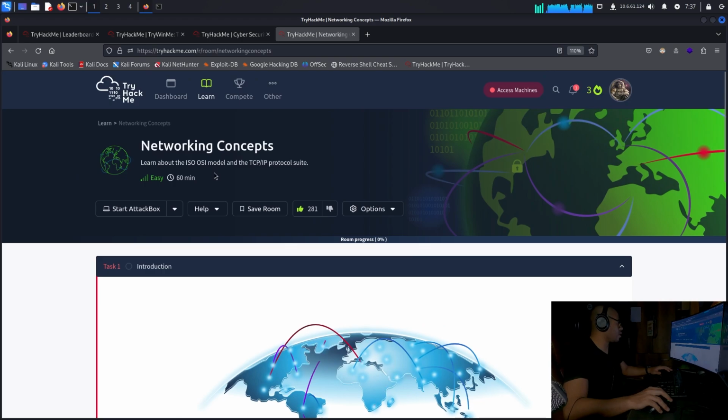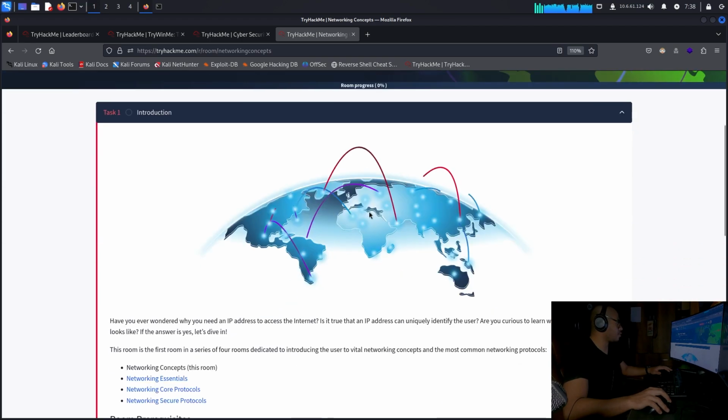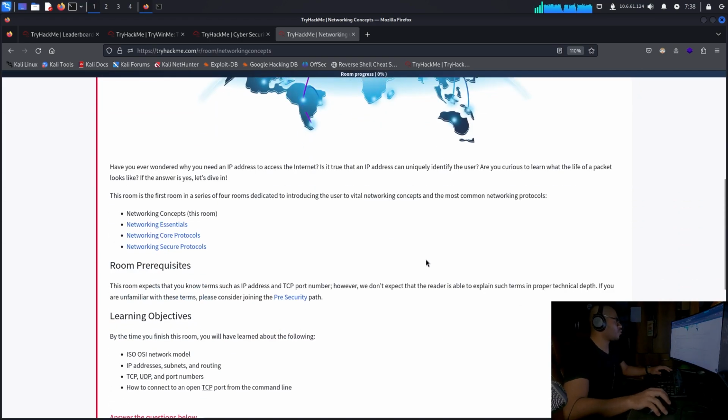Learn about the ISO OSI model and the TCP/IP protocol suite. Have you ever wondered why you need an IP address to access the internet? Is it true that an IP address can uniquely identify the user? Are you curious to learn what the life of the packet looks like? If the answer is yes, let's dive in.